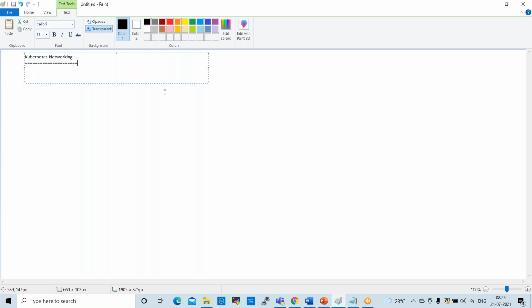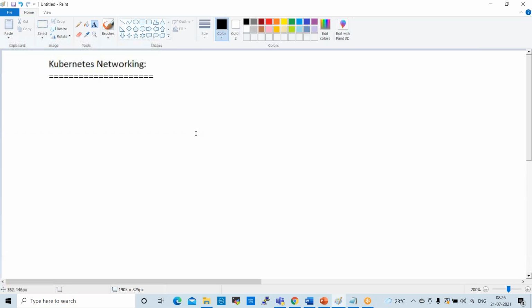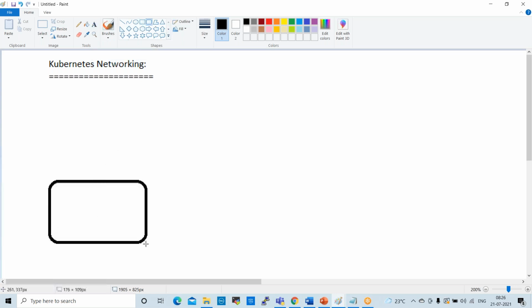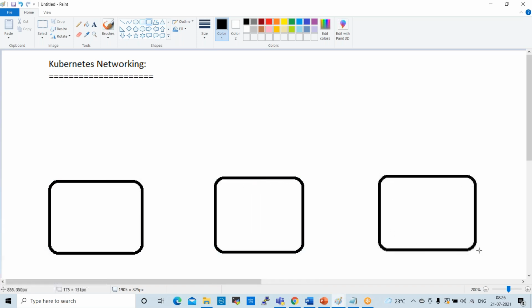In Kubernetes networking, for example, we have 3 nodes. These are the nodes: node 1, node 2, node 3. Each node will have one IP address.